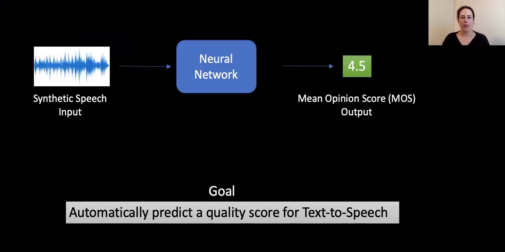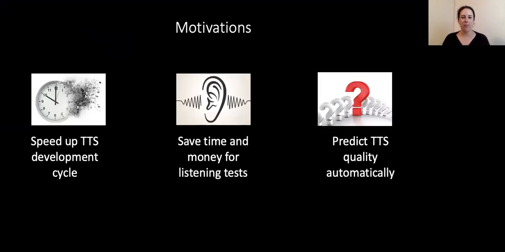The problem that we want to solve with this research is how to develop a neural network that will output a mean opinion score given some synthetic speech input. Some of the motivations for this work are to speed up the TTS development cycle, to save time and money for listening tests, and to predict TTS quality automatically.